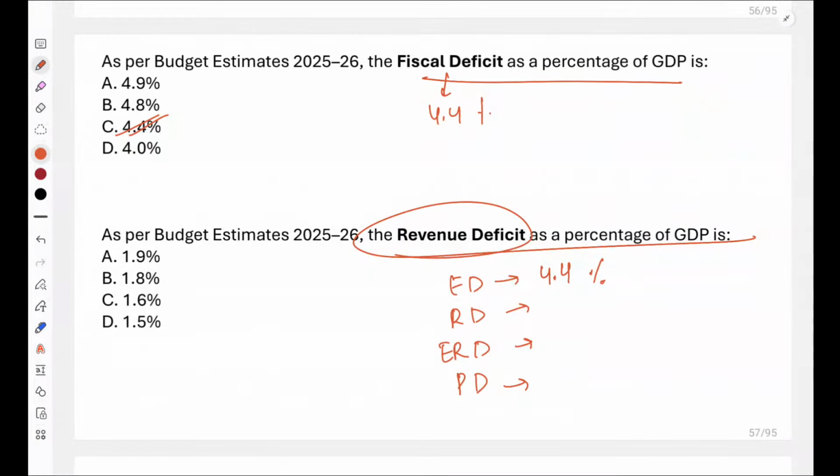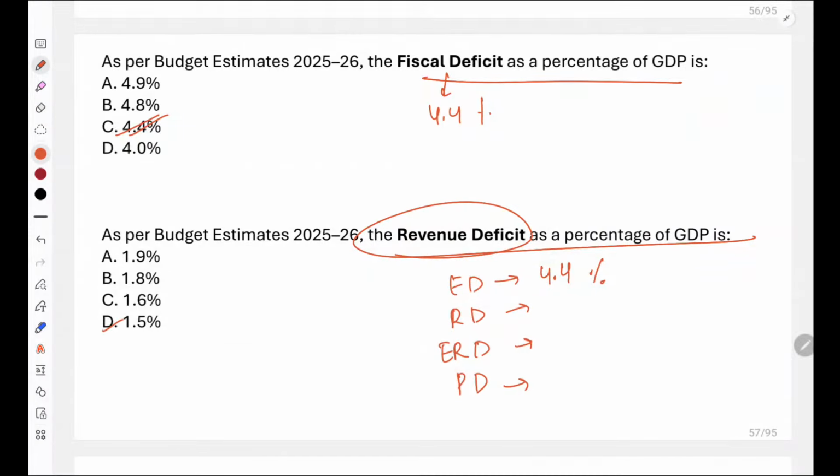Yes everyone. So 1.5% is the correct answer. Revenue deficit is 1.5%. Now what is effective revenue deficit? And what is primary deficit? Very good, Sagar. So effective revenue deficit is 0.3% and primary deficit is 0.8%. Right? So please remember these 4 numbers, that is of fiscal deficit, revenue deficit, effective revenue deficit and primary deficit.